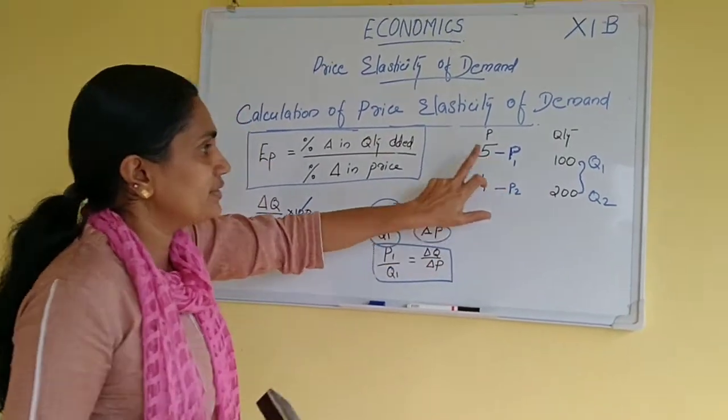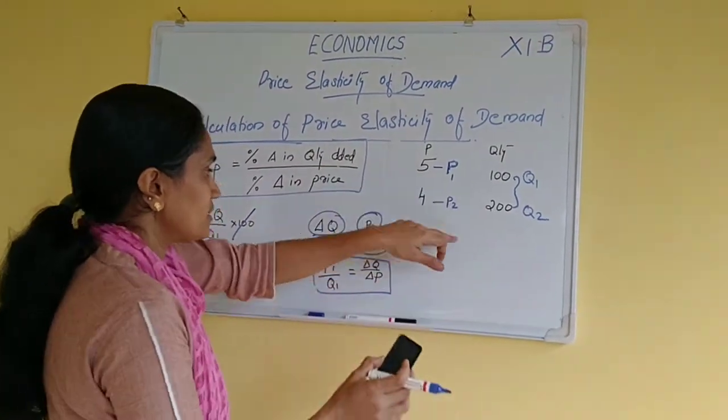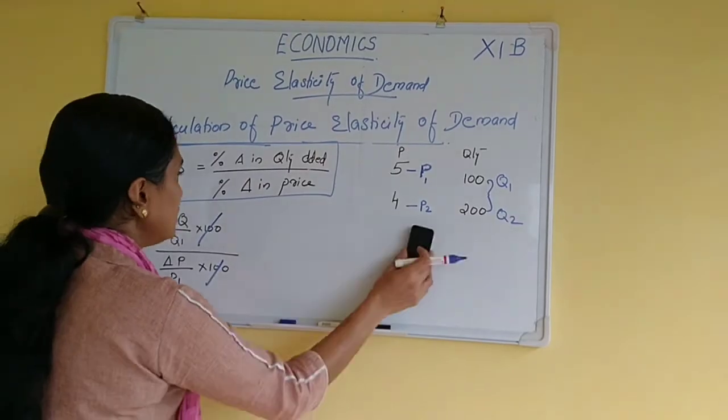So let us calculate the price elasticity of this example.